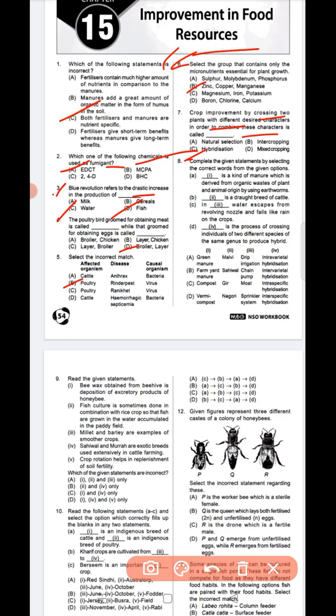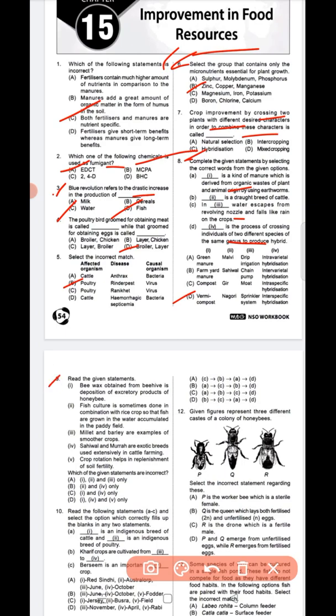Question 8, option D is the correct answer, that is vermicompost is a kind of manure which is derived from organic wastes of the plant and animals by using earthworms. Next, 2, Nagori is a drought breed of cattle. 3, sprinkler system, that is water escapes from a revolving nozzle and falls like rain on the crops. And the last one, interspecific hybridization is the process of crossing individuals of two different species of the same genus to produce the hybrid. Okay, so option D is the correct answer.